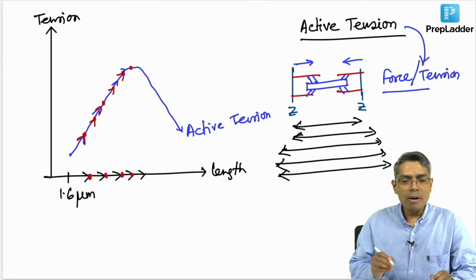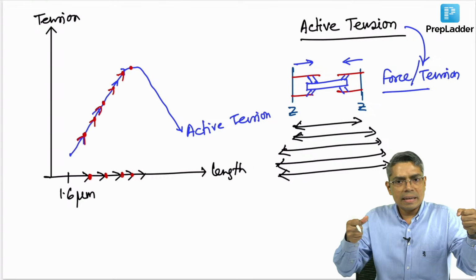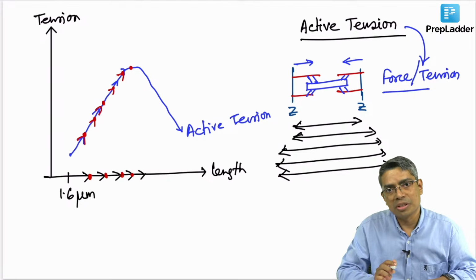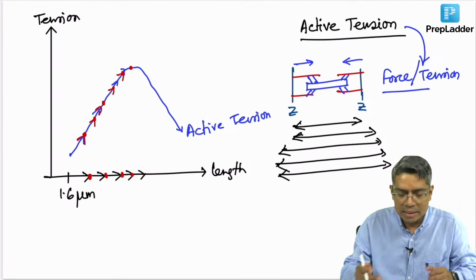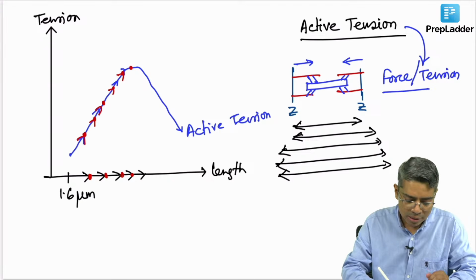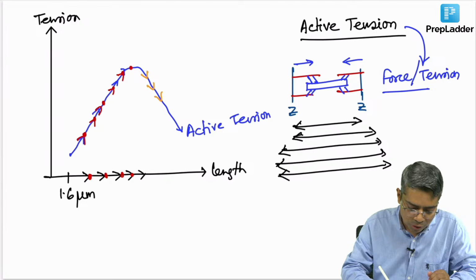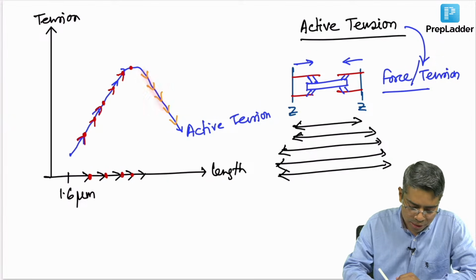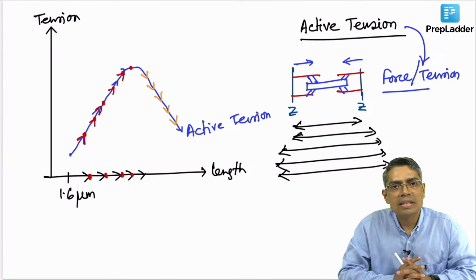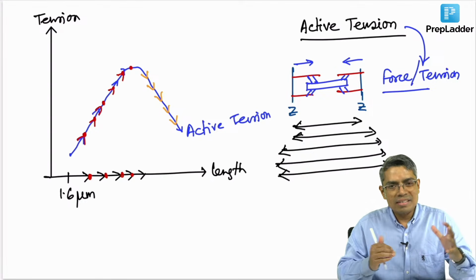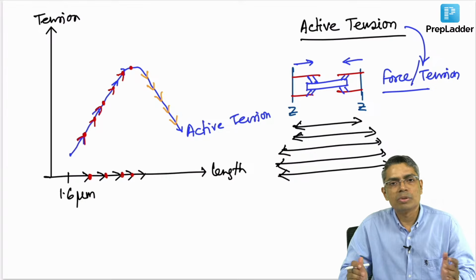Now, if you go on stretching this sarcomere again and again, one point will be reached where the sarcomere is going to rupture. Whenever you reach that point, where you have stretched the sarcomere so much that it ruptures, what will happen? The force production by the sarcomere will go on decreasing like this. This second portion, the descending portion of this active tension curve, indicates that actin myosin interaction is decreasing. Why decreasing? Because the sarcomere is so stretched that the actin and myosin are detached from one another, and we call it a rupture of the sarcomere.